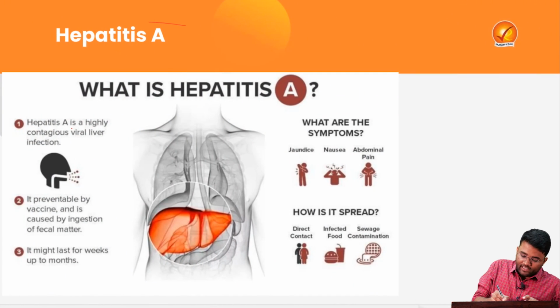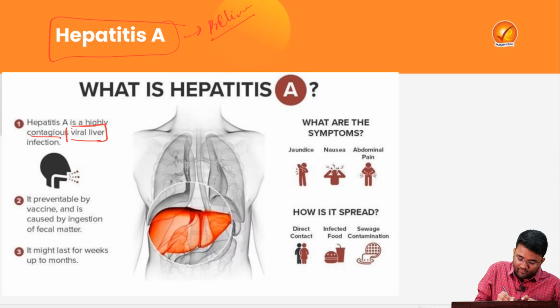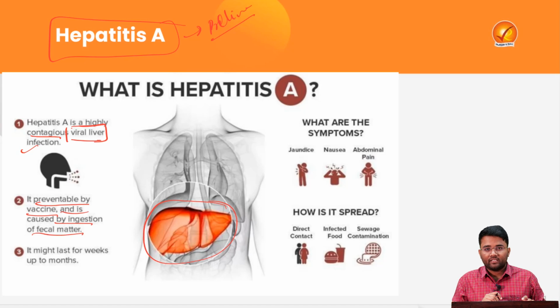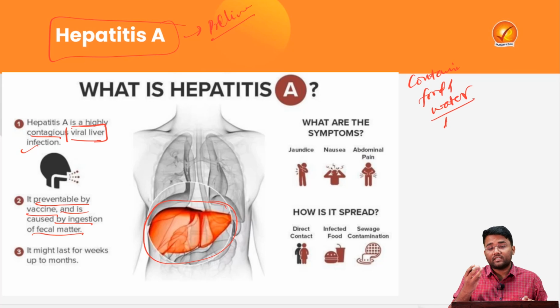So our next topic is hepatitis A, which is an important topic for your prelims under the subject science and technology. It is a highly contagious viral liver infection which majorly affects our liver. It is caused by the ingestion of fecal matter, majorly through contaminated food and water that contain residues of fecal matter, and yes, it is preventable by the vaccine.